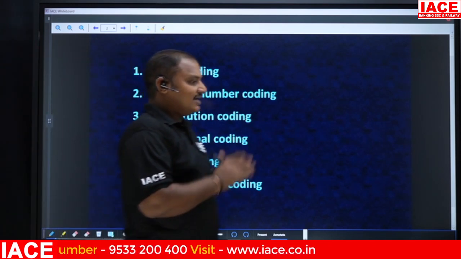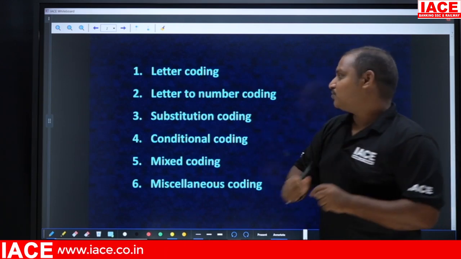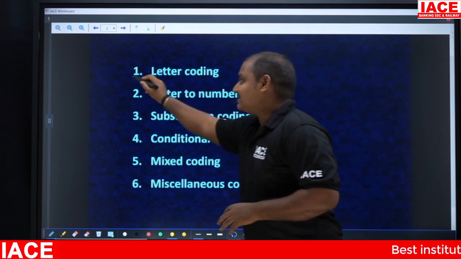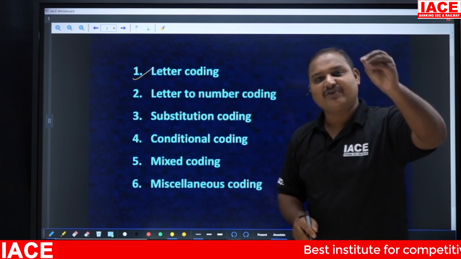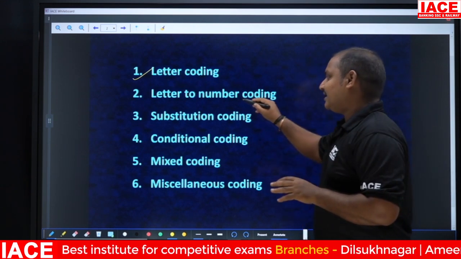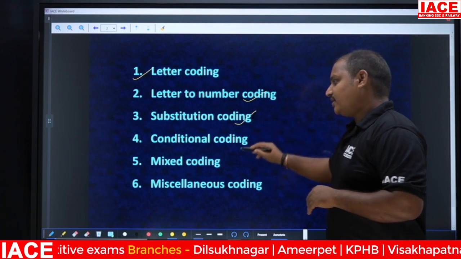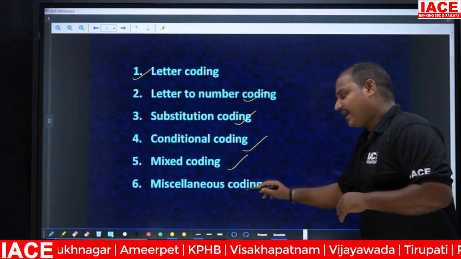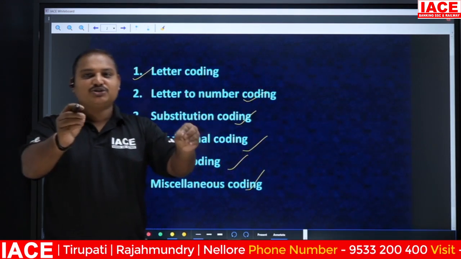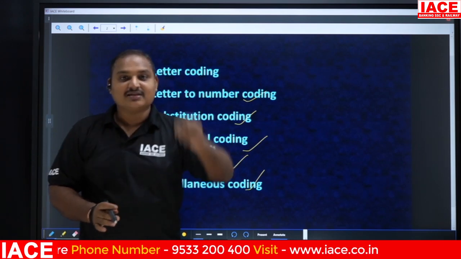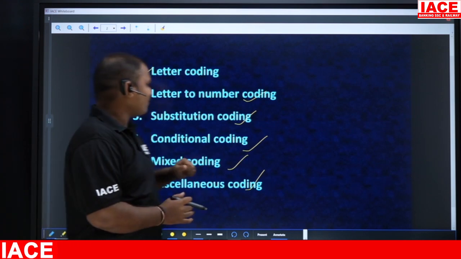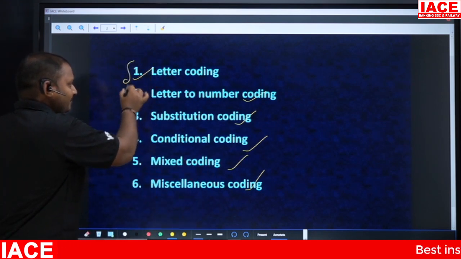In the coding and decoding concept, we are going to have these different models. Observe, the first one is letter coding. Everyone knows this: a word will be given, and based on the other word you need to identify the logic. Next are letter to number coding, substitution coding, conditional coding, mixed coding, and miscellaneous coding. Everyone knows all these topics, but today we are going to discuss the regular mistakes that students make. First of all, I'm going to discuss these two models, letter coding and letter to number coding.